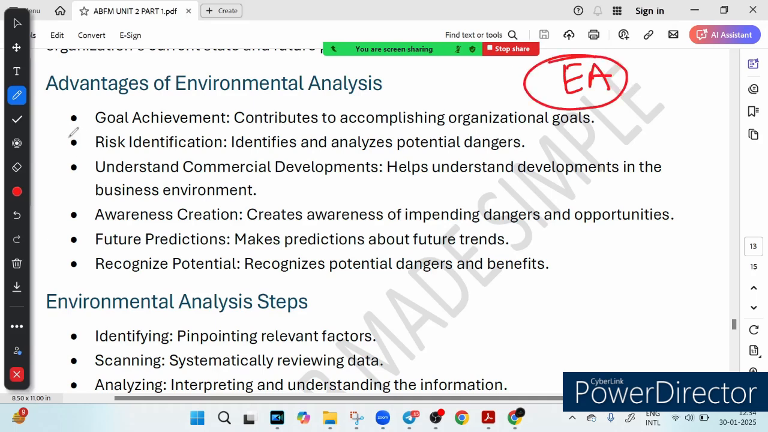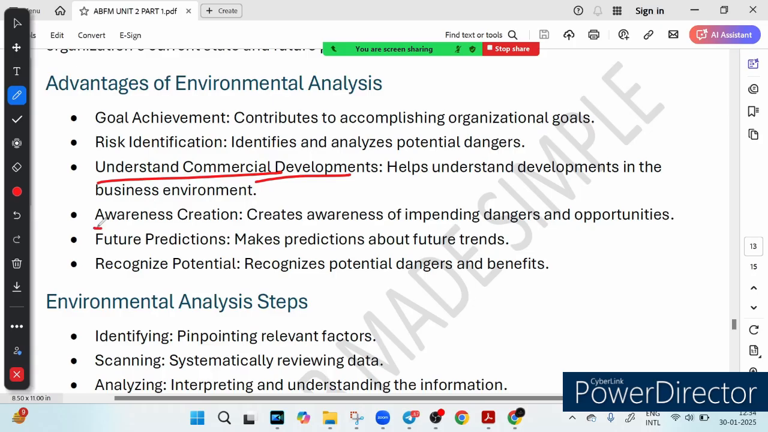So the first advantage is goal achievement. What it means? That it helps organizations set realistic goals by looking at the opportunity. You would not set a goal to run a marathon if you are not ready for it, right? Same concept. Risk identification. Think of it like preparing for an exam. If you know your weak subject, you can focus on it. Similarly, businesses use environmental analysis to spot risks and mitigate them before they become a problem. The third advantage is understanding commercial development. By staying aware of the changes around you, whether it is a new trend, technology or business regulation, you are better prepared. For example, knowing digital banking trends helps you ace CIIB digital banking questions.